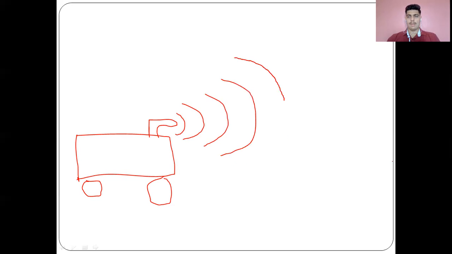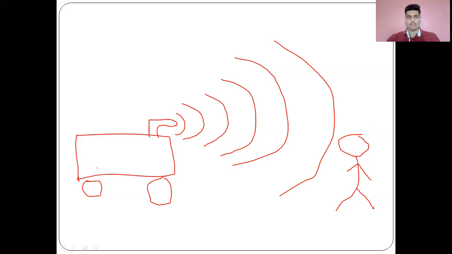And now imagine a person standing on, let's say, a railway station. The person is stationary, and the engine is also stationary. So the person hearing this sound will hear it in its original frequency.